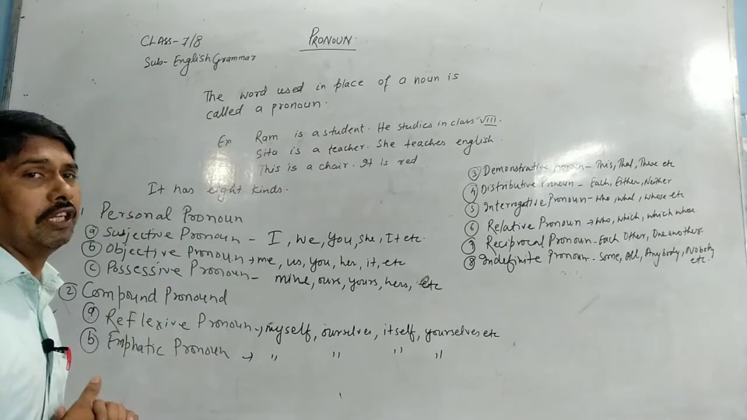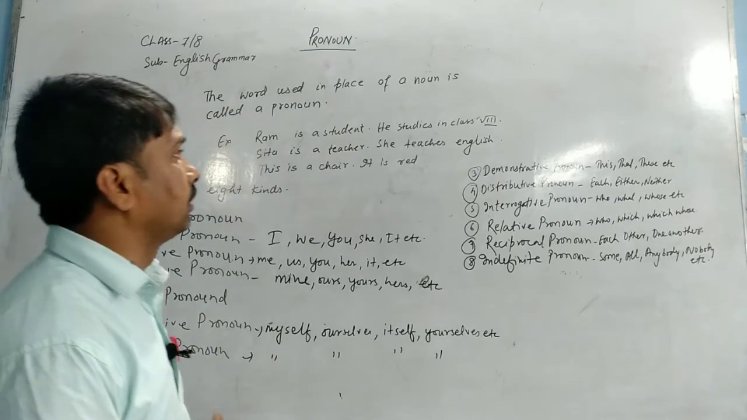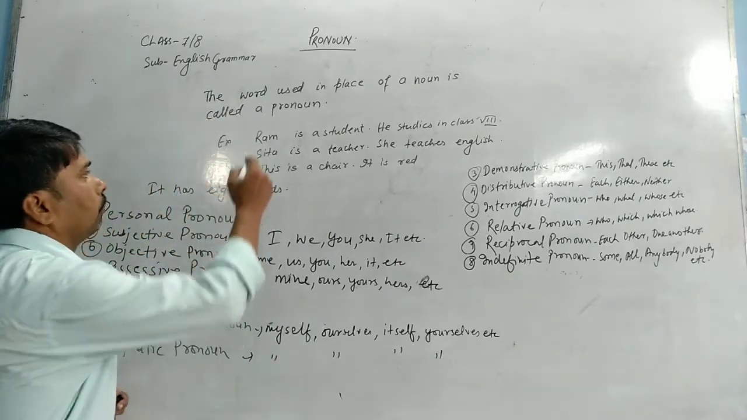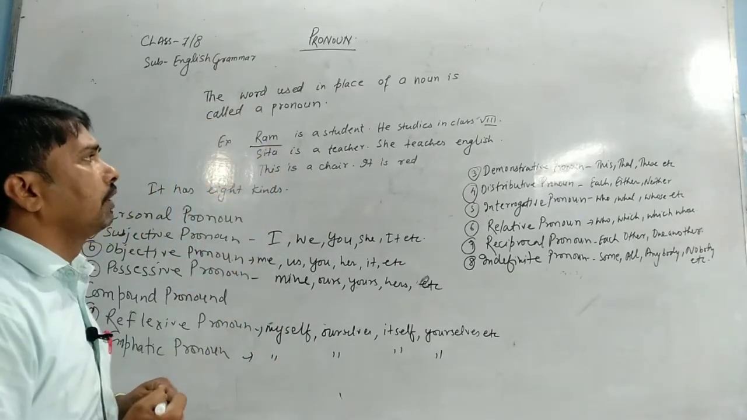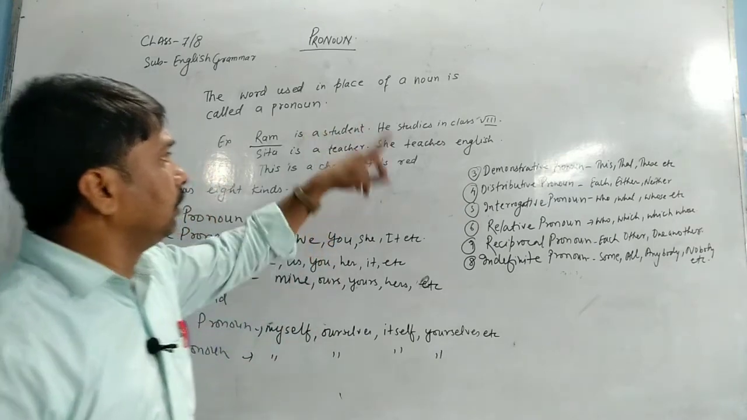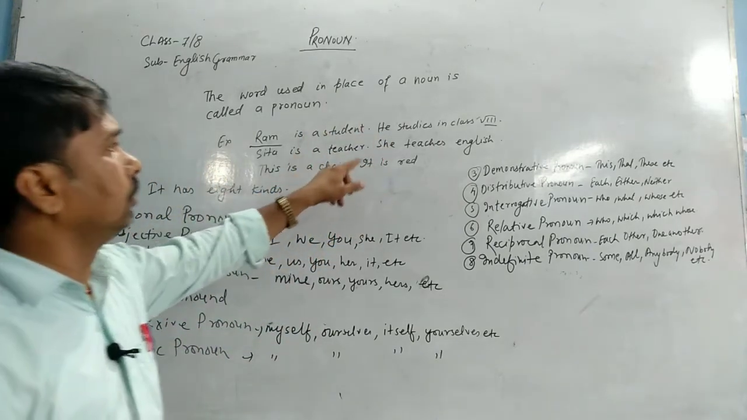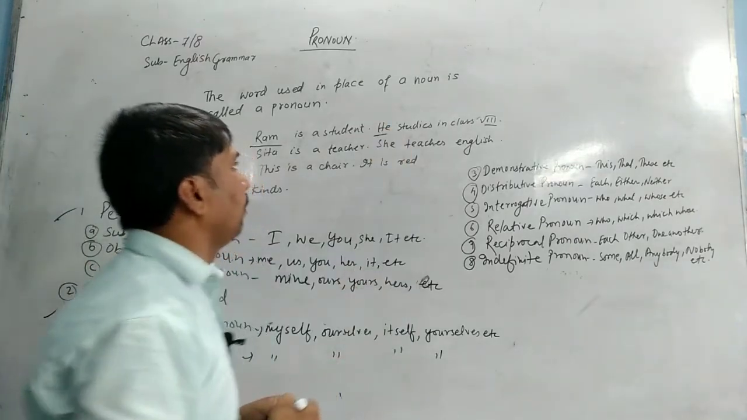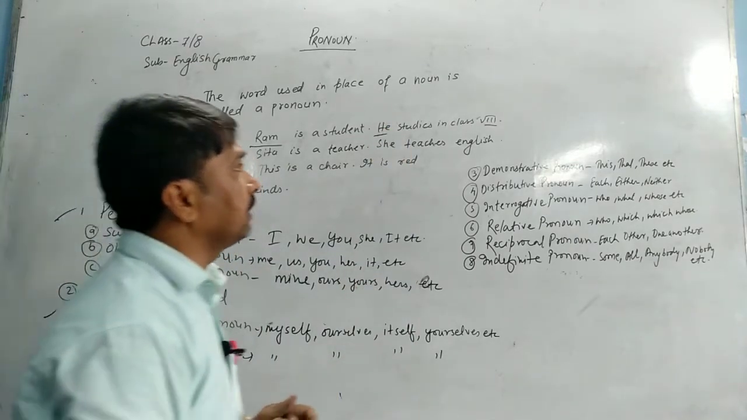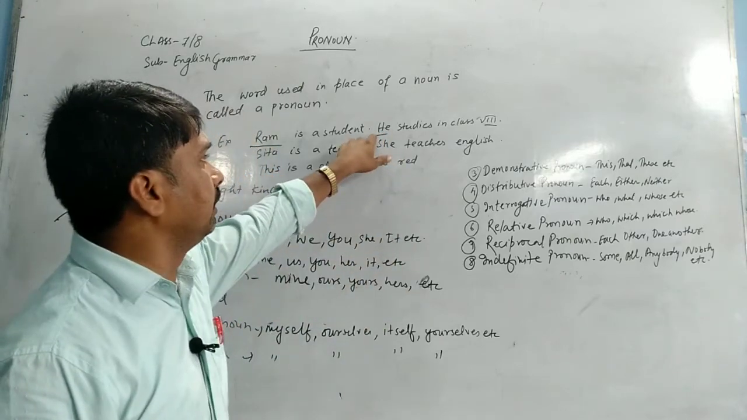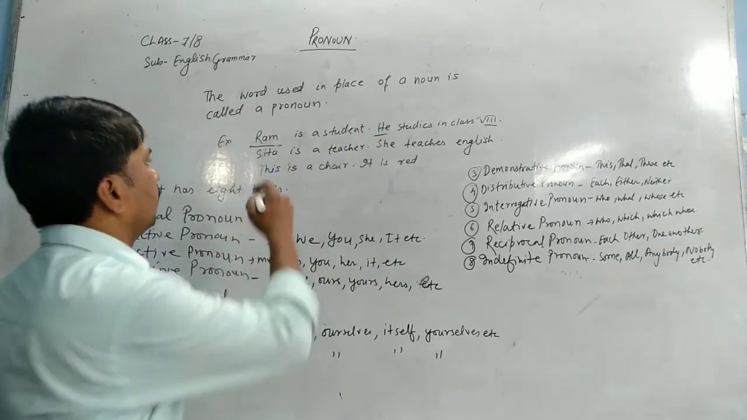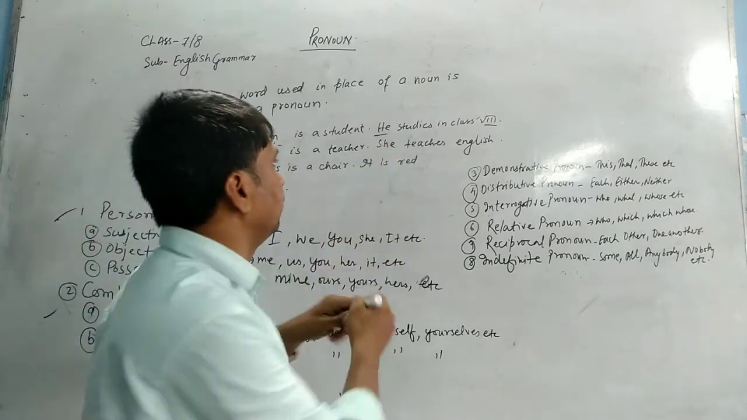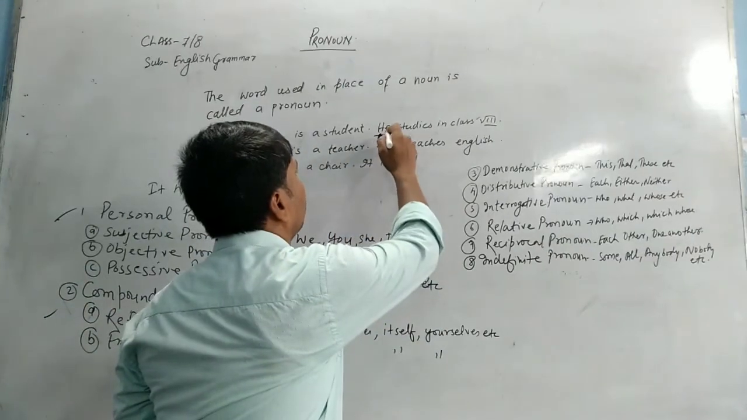Ram is a student. Here we are using the word noun Ram. Who is the student? Ram. Ram is a student. And we are using the same name again. So instead of Ram, we have written he. Ram is a student. He studies in class 8. Who is he? He is Ram. So the word Ram is a noun and he is used as a pronoun.